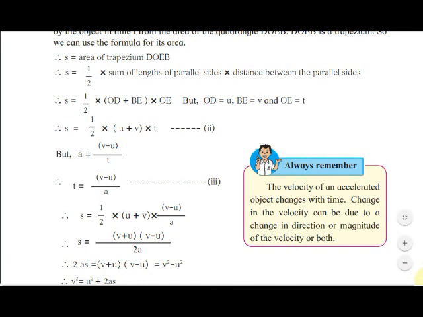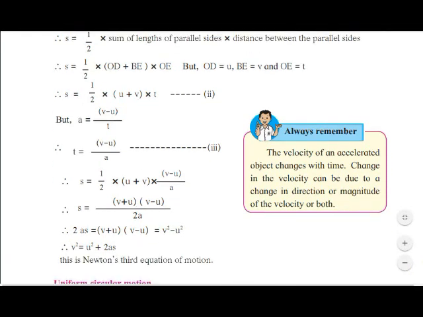And then what will you find? V square is equal to U square plus 2AS, because here it is minus U, so we have added U on the left hand side, and minus U becomes plus. This is the third equation of motion we have seen. So three equations of motion we have seen, and from the figure also we have proven it.